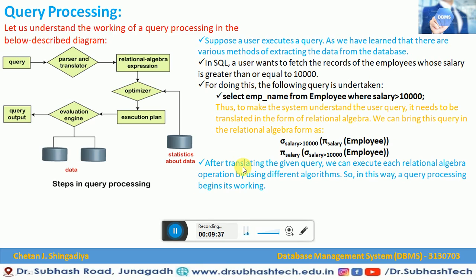Now, after translating the given query, that means once the SQL query is converted into relational algebra, we can execute each relational algebra operation by using different algorithms. So in this way the query processing begins its working. Query processing is a very simple process. This is how a high level, human readable and understandable language is converted, so the user can easily understand these query processing steps. This is the first step, parsing and translation, in query processing.